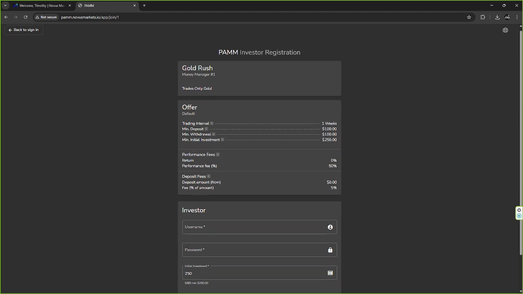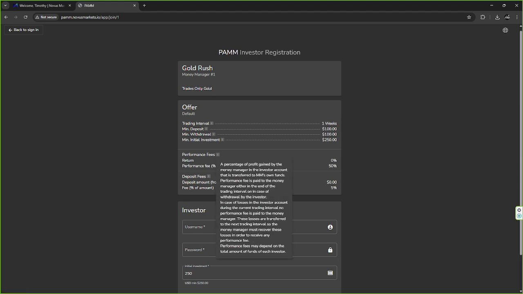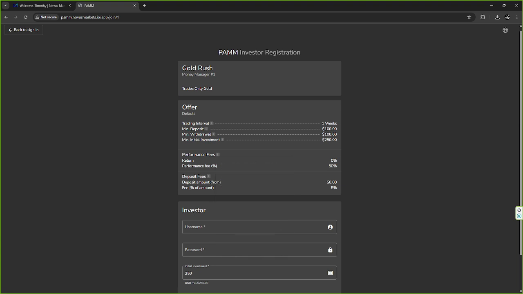Now, moving on down to the performance fees, right? So you have your performance fees that are broken down to your return percentage fee. The return guaranteed is 0% on this particular account, but they're charging you a 50% performance fee, which means that they're only going to make any money if they make you money, right? So they'll take 50% of whatever they make you.